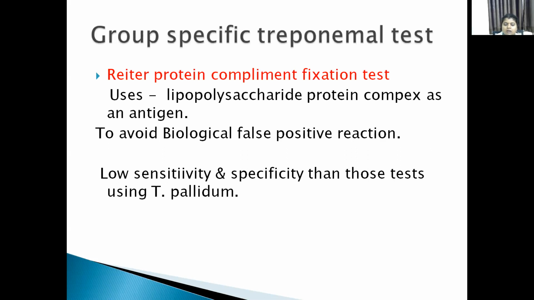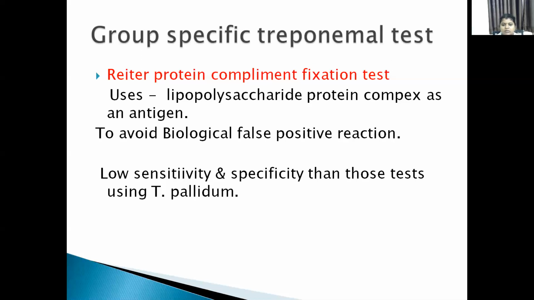So to avoid these biological false positive reactions, group specific treponemal tests are mainly used. The group specific treponemal test uses Reiter protein antigen in a complement fixation test. Here it contains a lipopolysaccharide protein complex as an antigen. So the test is known as the Reiter protein complement fixation test.